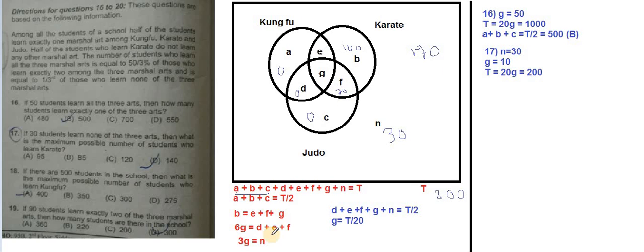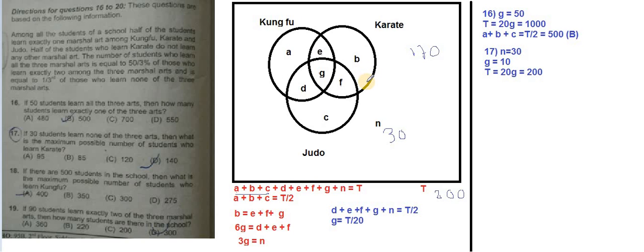But there is one condition which says b is equal to e plus f plus g. So this and this will be equal. And if we put all the 100 here, then this e plus f plus g should also be 100. So 100, 100, 200 plus 30, 230, which exceeds the total number of students. So it is not possible. B can never be 100, right?